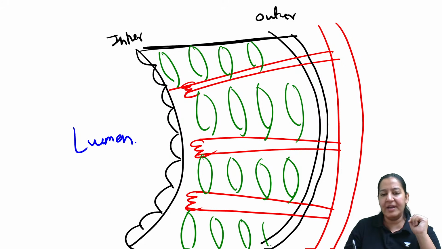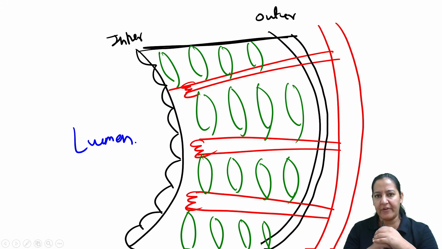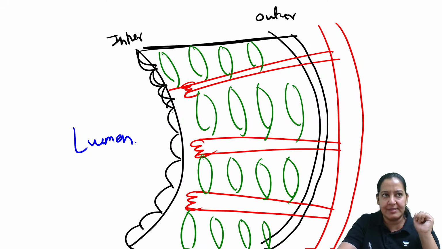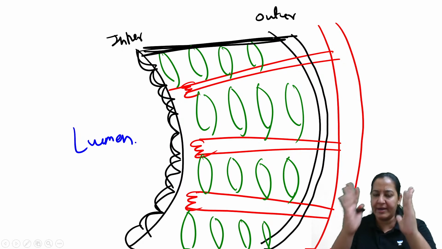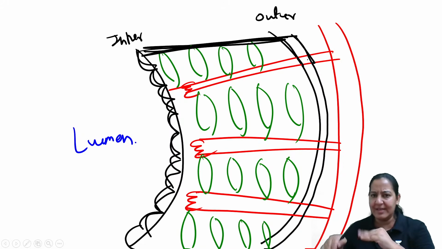So what are the three layers of the heart, you tell me? Endo, myo, peri. Can you see the three layers in this diagram? Yes, you all can see. Endocardium I have shown by these endocardial cells. Myocardium is the thickest layer made up of myocardial cells, the green cells. And pericardium is the outermost thin covering.